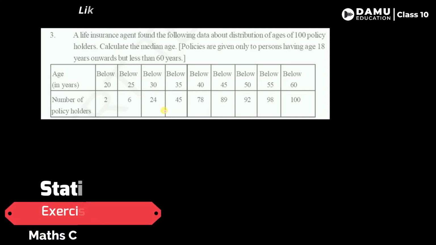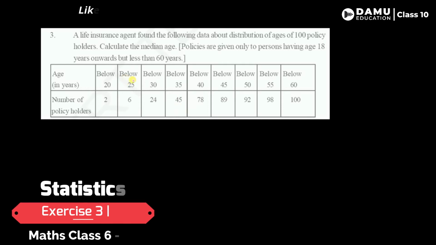In this session, we're going to discuss our third question. A life insurance agent found the following data about the distribution of ages of 100 policy holders. Calculate the median age. Policies are given only to persons having age 18 years onwards but less than 60 years.